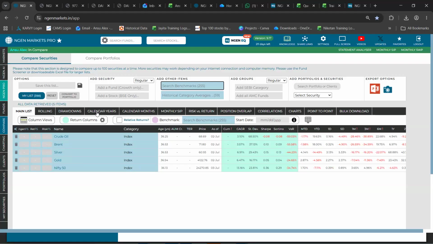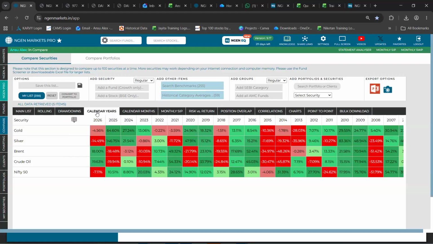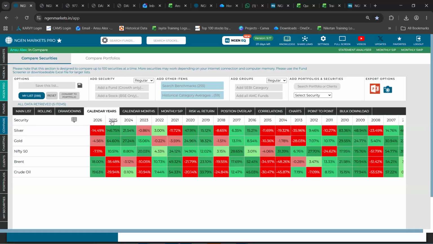You can anytime have a look at its calendar year returns as well, over a time period, how it has performed. So 2025 being a boom year for silver and gold is what you can see, a 146% return for silver and 64% return for gold. And since the current market happens to be a bit volatile, you can see there has been a negative movement for gold and silver as a commodity.